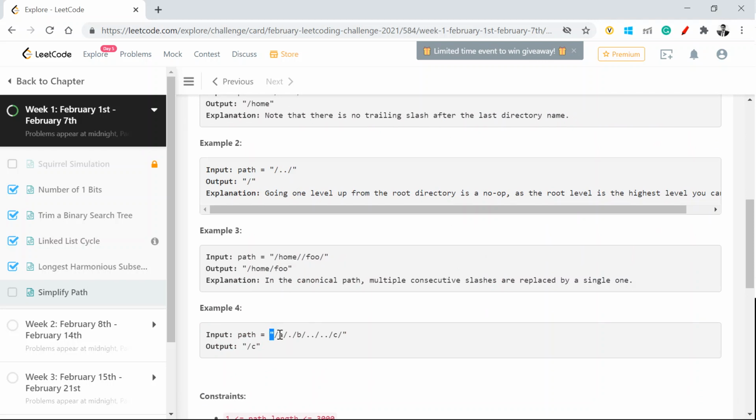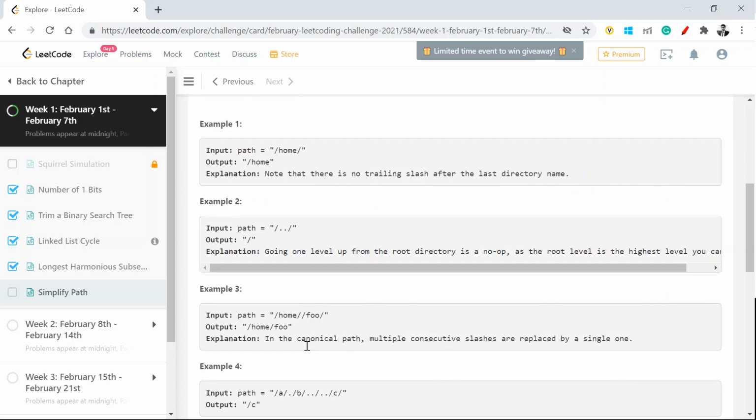In this example, I had a, then a dot, then b. So I have a folder a, then a subfolder b, then a double dot, and c. The double dot means I am going up a folder, so I am back to a. Again I got a double dot, so I'm back to the root folder, and then I got a c. So I need to return only c.